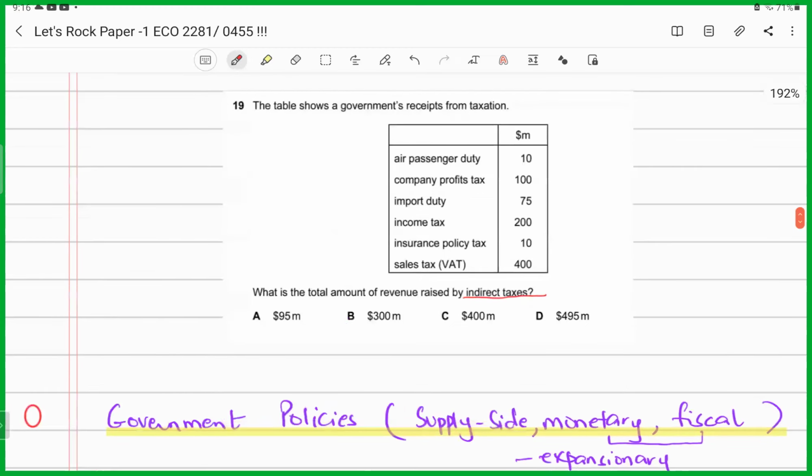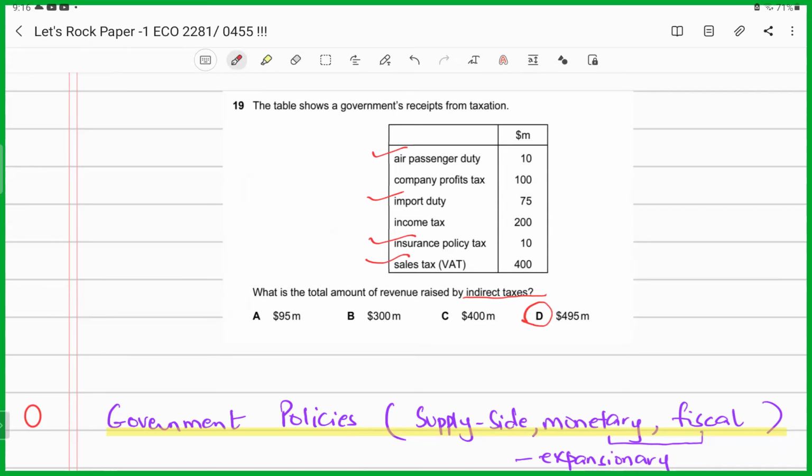Government policies questions, again, a highly recurrent topic. It could be supply side, a mix of them. Together, they could put together monetary policy, fiscal policy, expansionary monetary policy, contractionary monetary or fiscal policy. For instance, in this case, what are they saying? They are saying what is an expansionary monetary policy?